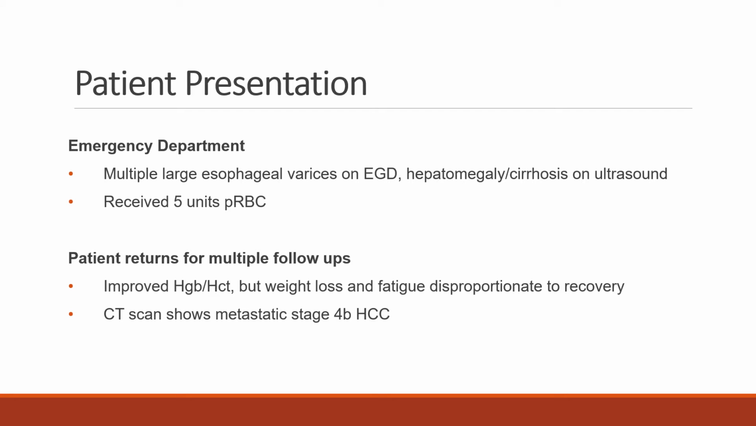At the emergency department, an upper endoscopy revealed multiple large esophageal varices, and hepatomegaly and cirrhosis were observed on ultrasound. He also received 5 units of packed red blood cells. The patient returned for multiple follow-ups. His labs showed improved hematocrit and hemoglobin, but he demonstrated continued weight loss and fatigue disproportionate to recovery. Ultimately, a CT revealed metastatic stage 4B hepatocellular carcinoma.